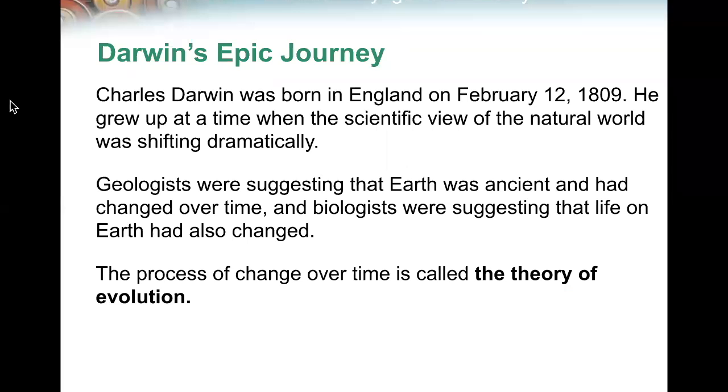Charles Darwin was born in England, February 12, 1809. He grew up at a time when the scientific view of the natural world was shifting dramatically. Geologists were suggesting that the Earth was ancient and had changed over time, and biologists were suggesting that life on Earth had also changed. The process of change over time is called the theory of evolution.